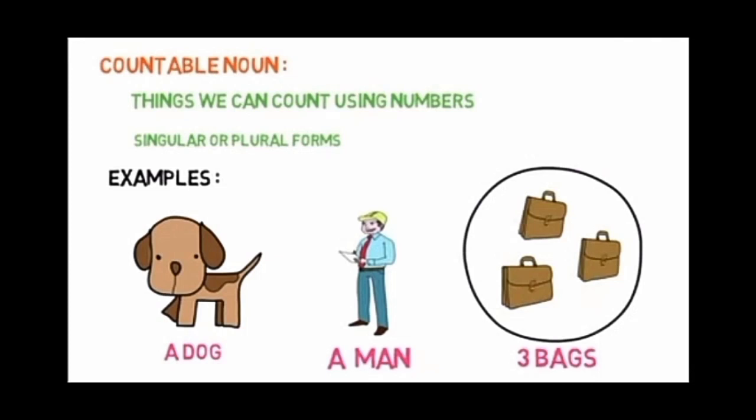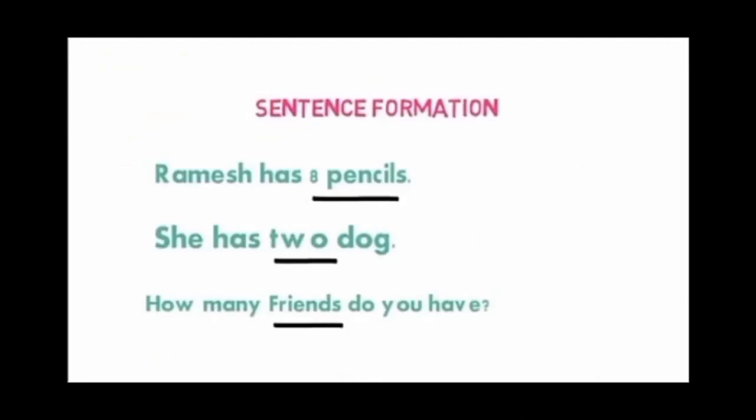Let's look at some examples of countable nouns in sentences. Ramesh has 8 pencils. Here Ramesh is having 8 pencils. So you can count the pencils easily, so it comes under the category of countable nouns. She has 2 dogs. So she is having 2 dogs. We can count the dogs. So it is a countable noun.